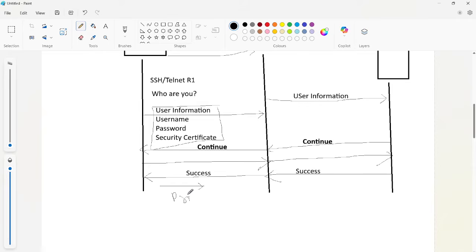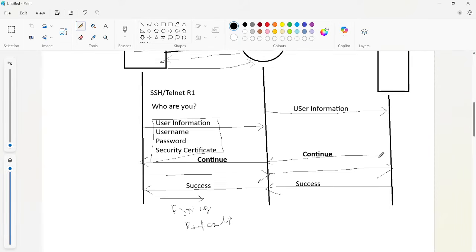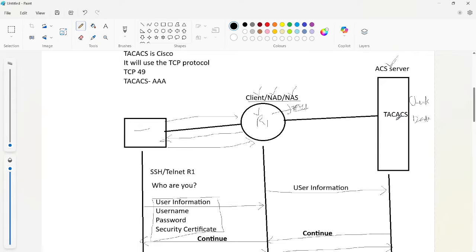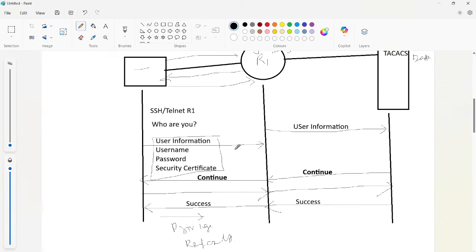Privilege level, for instance, if you have a privilege level set for read only, in the TACACS server itself we are going to create what the privilege level is for a particular user. If you set a privilege level for read only, the user will not be able to configure anything on the router.